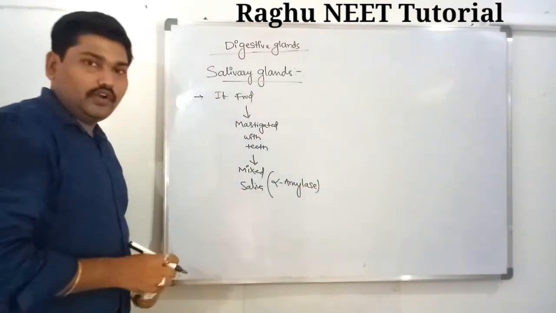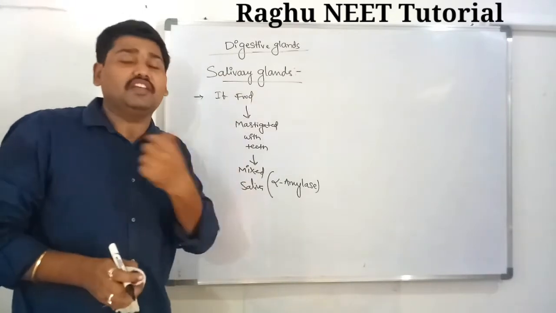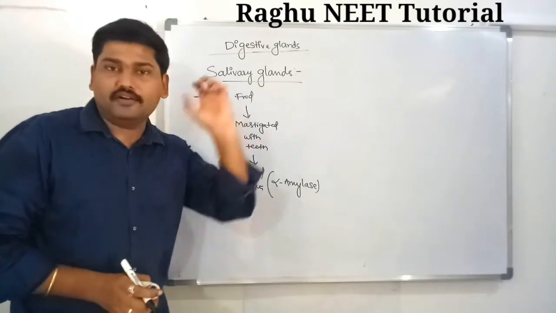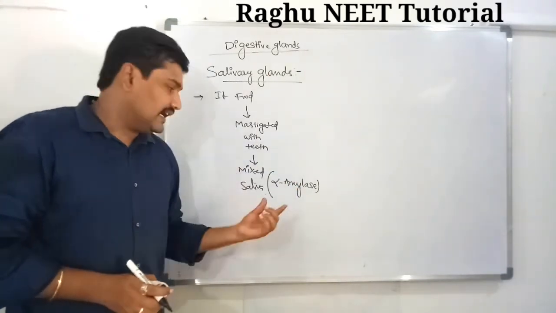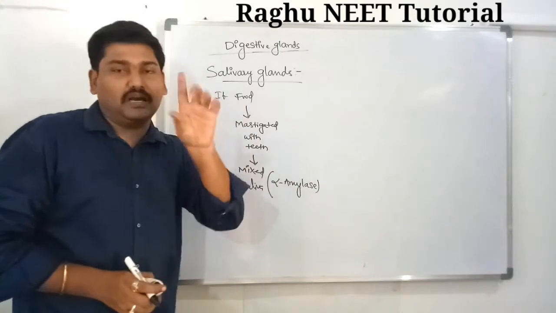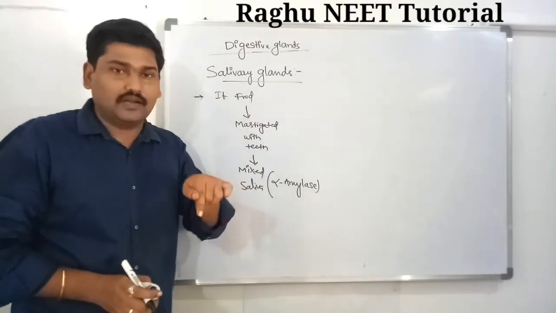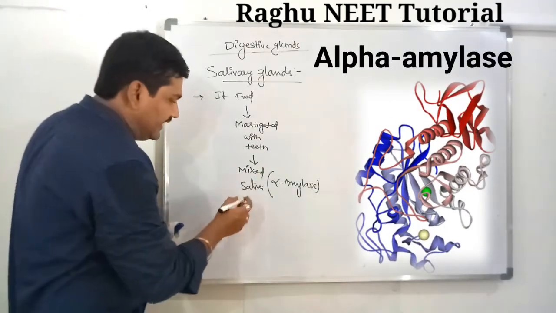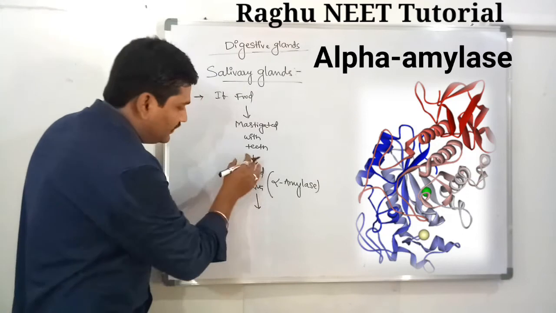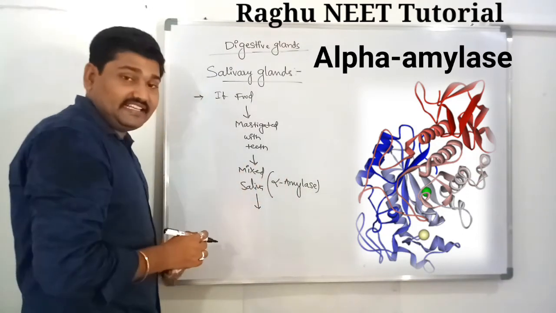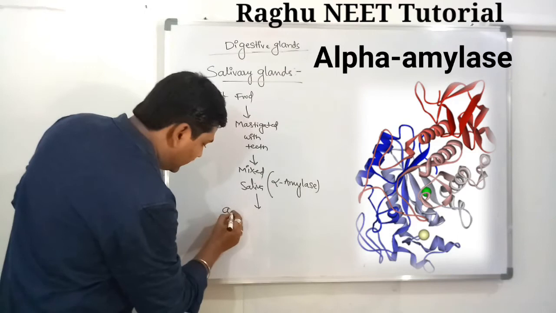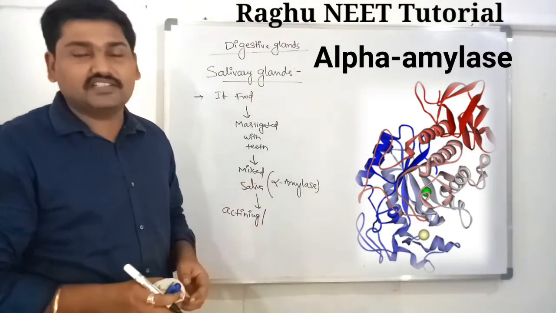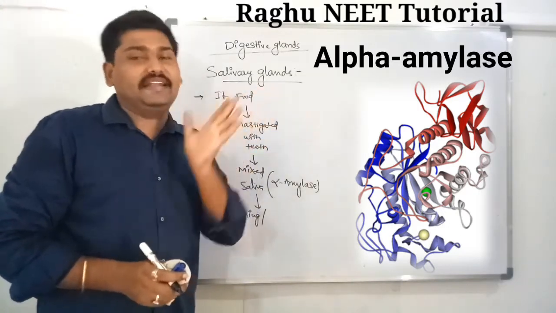If you take food containing complex molecules, nothing but carbohydrates, proteins, and fats, the alpha amylase acts only on carbohydrates. It never acts on proteins and lipids. The alpha amylase is a glucosidic hydrolytic enzyme.